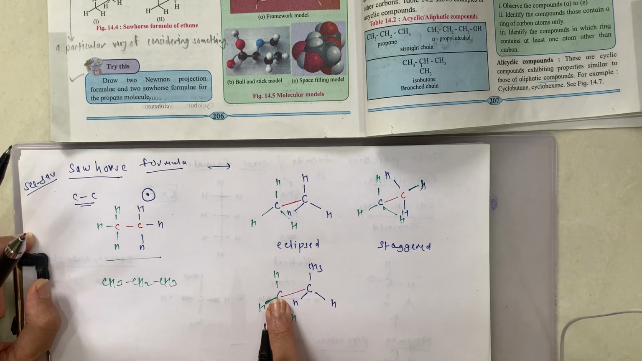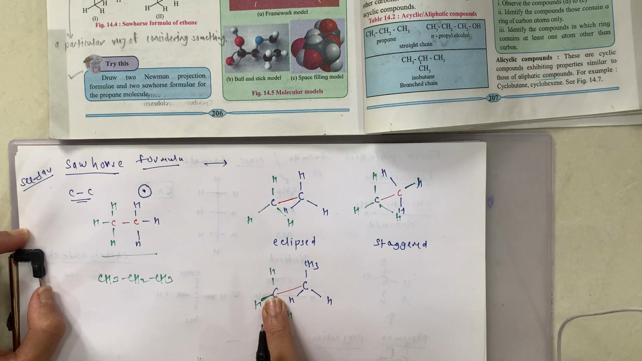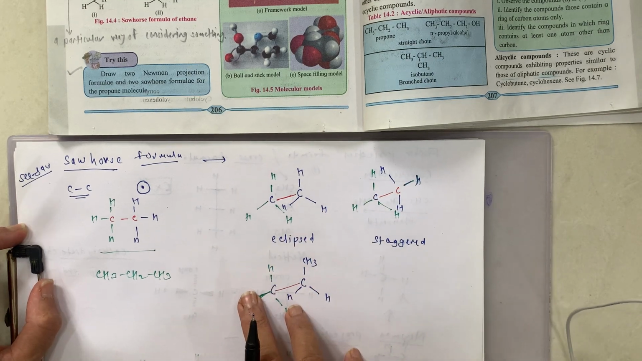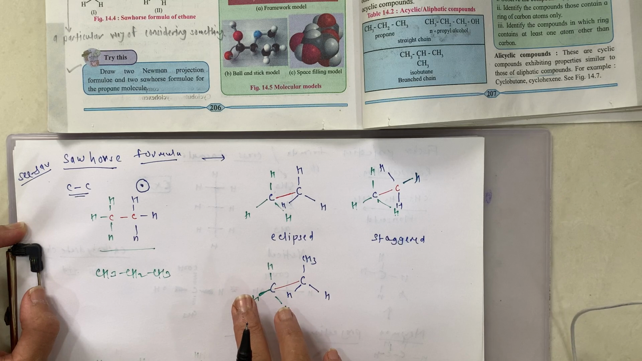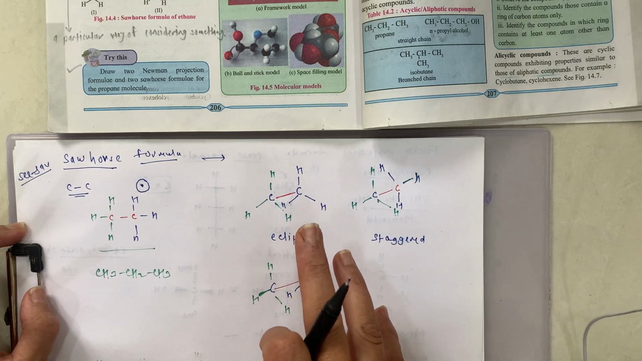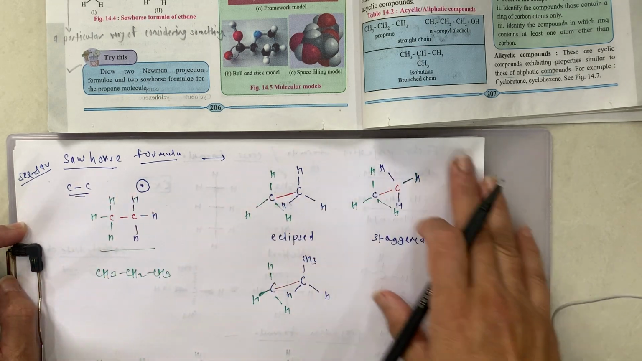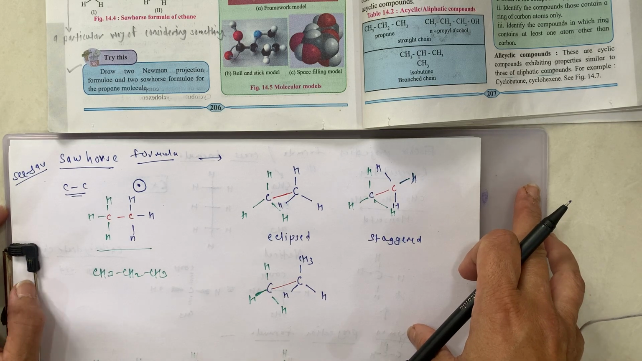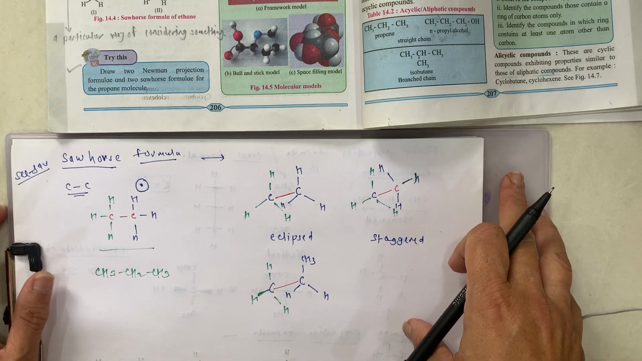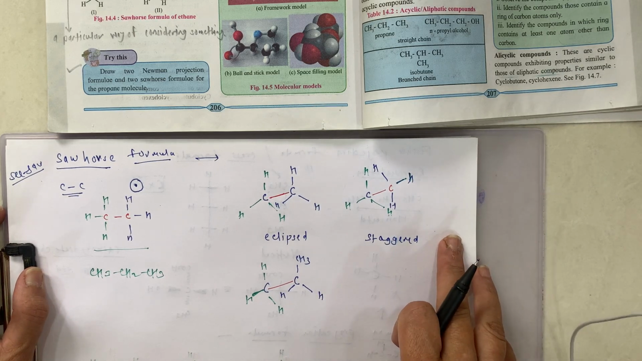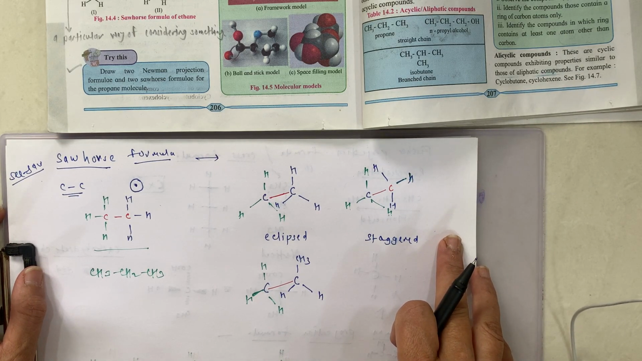Similarly, you can show the structure for butane. This is the perspective, a particular way of considering something, okay, and that's why this formula is also known as the perspective formula. So just try to understand how we can represent organic compounds in different ways. And the next topic will be the classification of organic compounds.